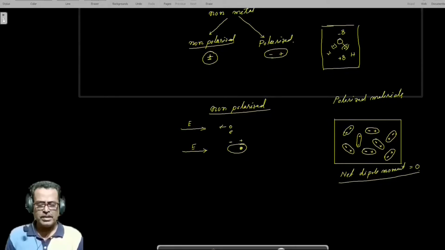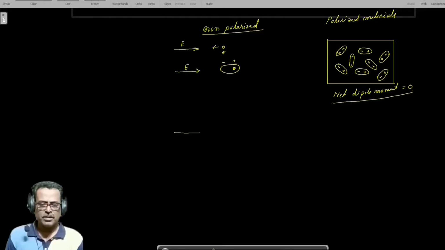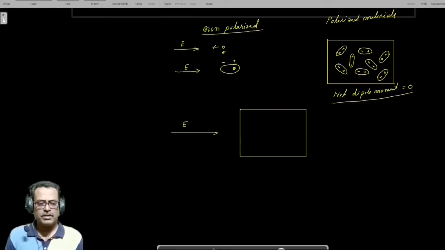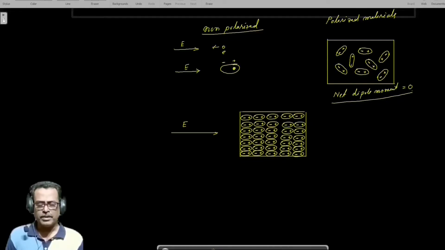But when this type of material is exposed to an electric field, suppose this is the direction of the electric field, the dipoles of these materials try to arrange in the direction of the electric field, and that depends on the strength of the electric field. So this becomes negative and positive. Under the electric field, they try to rotate themselves in the direction of the external electric field.